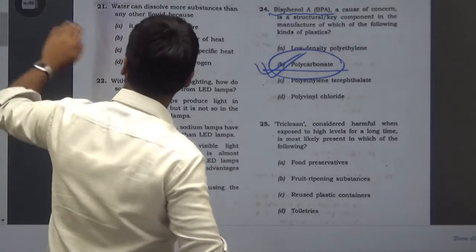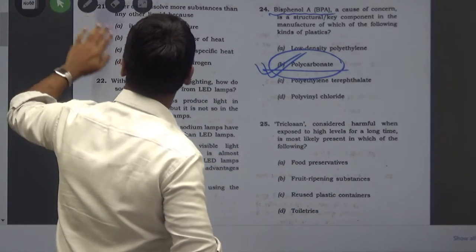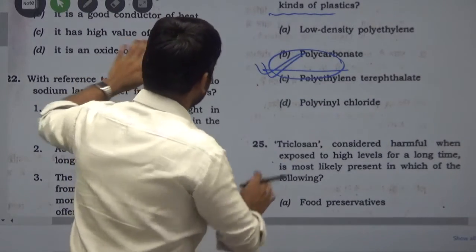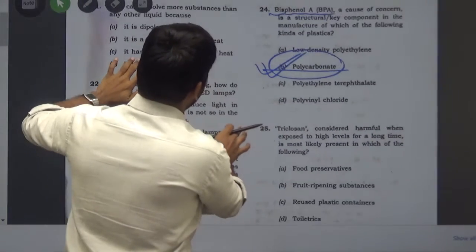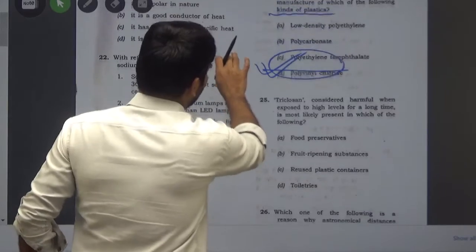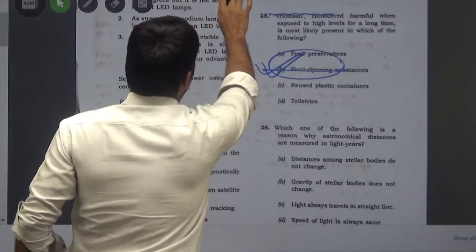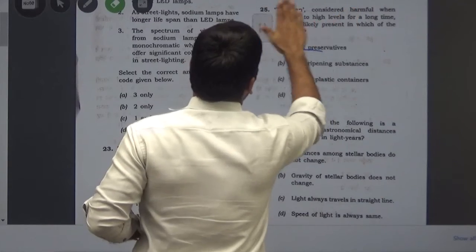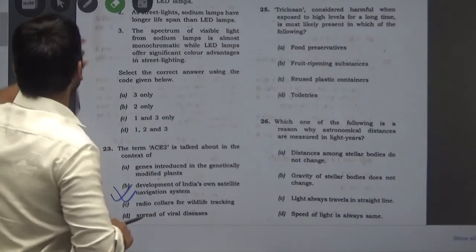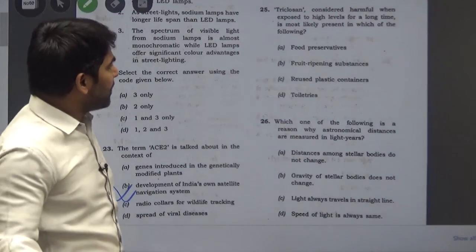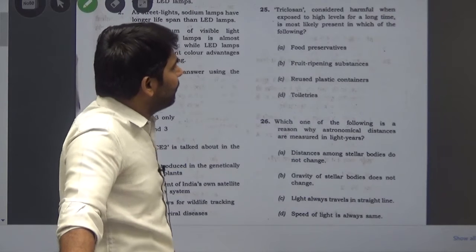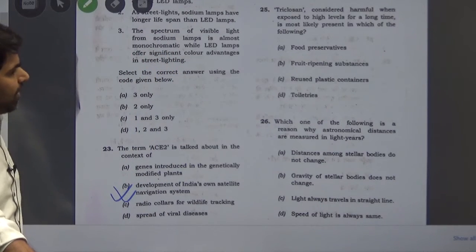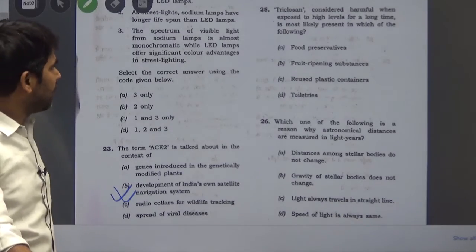The next question is the 25th. The question says, triclosan, considered harmful when exposed to high levels for a long time, is most likely present in which of the following?